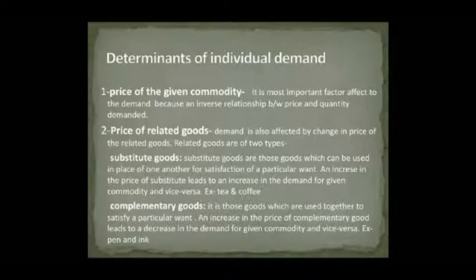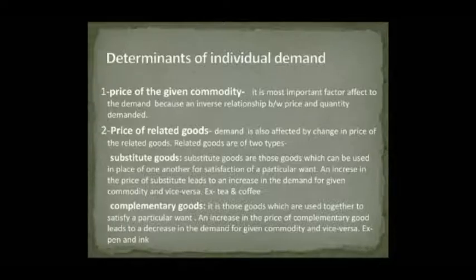Determinants of individual demand and market demand. Determinants of individual demand: five factors affect individual demand. First, price of the given commodity. It is the most important factor affecting demand because there is an inverse relationship between price and quantity demanded.